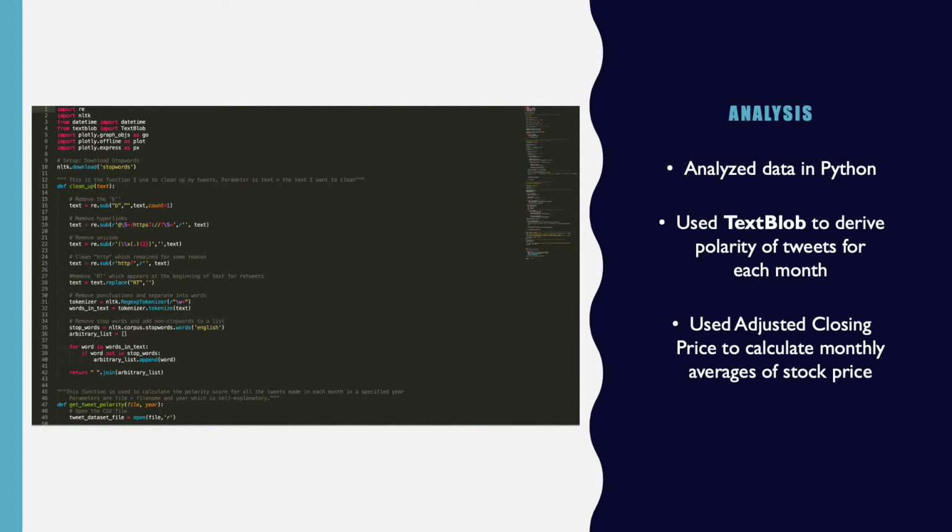TextBlob is a Python library for processing textual data. It provides a simple API for diving into common natural language processing tasks such as part-of-speech tagging, noun phrase extraction, and sentiment analysis. Polarity is simply defined as the emotion expressed in a sentence. It can be positive, negative, or neutral.